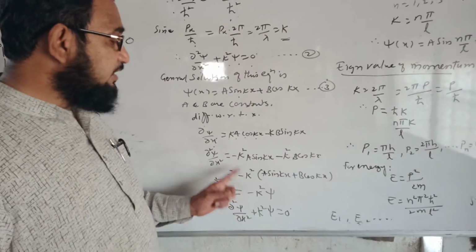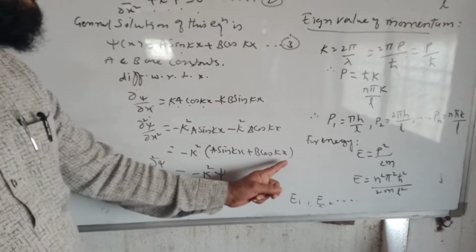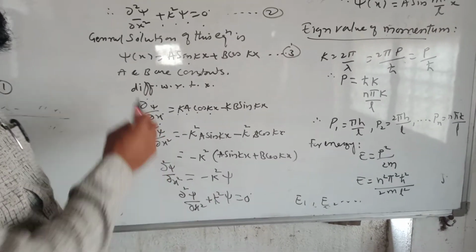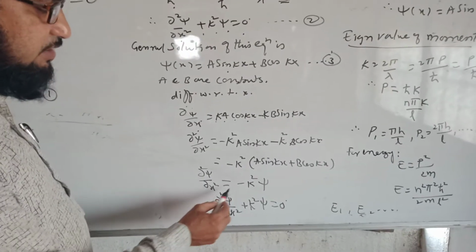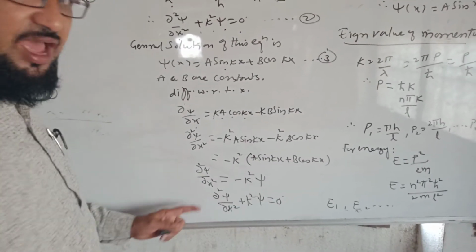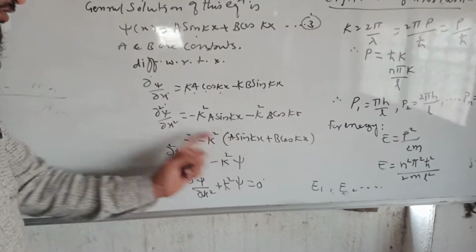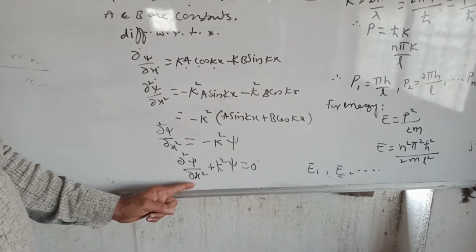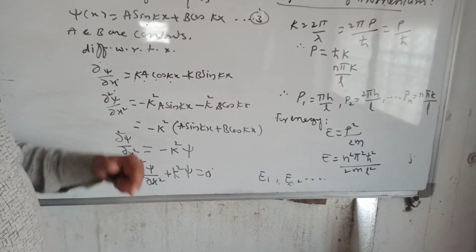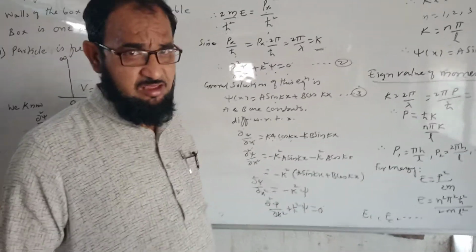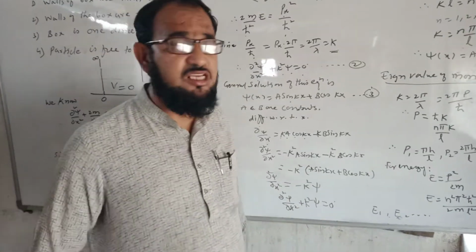Now I will take minus k square common, so a sin kx plus b cos kx, which is the value of psi of x here. So it means that dou 2 psi by dou x square is equal to minus k square psi, or I will take this factor to one side: dou 2 psi by dou x square plus k square psi is equal to 0, where a and b are the arbitrary constants, and we have to find the values of a and b using some initial conditions.